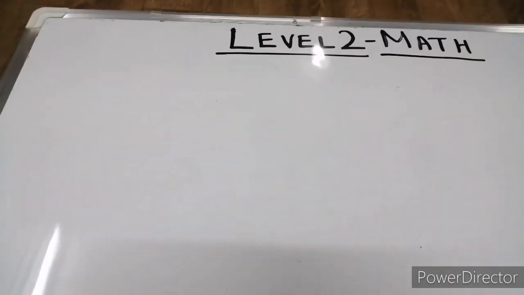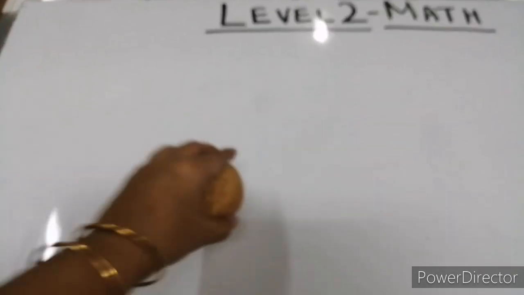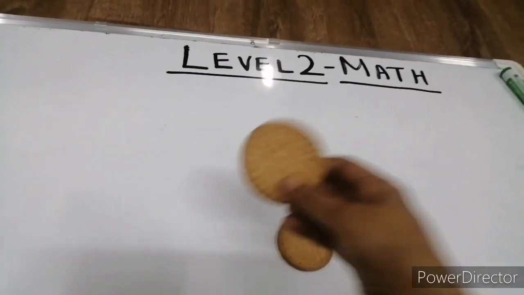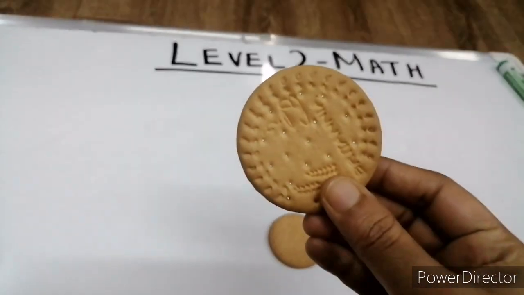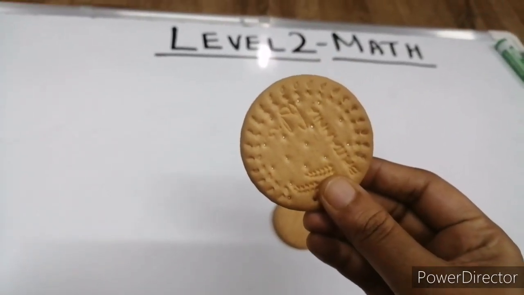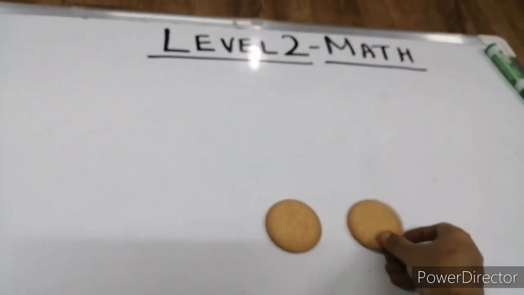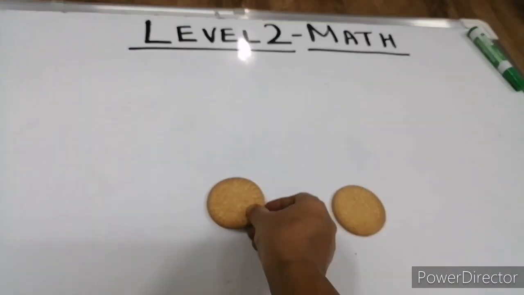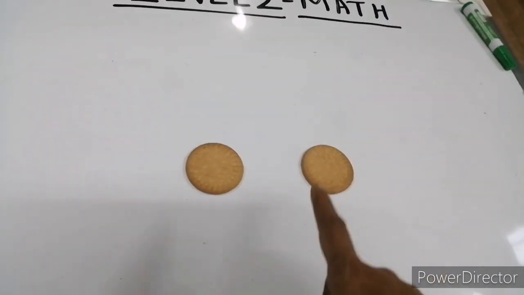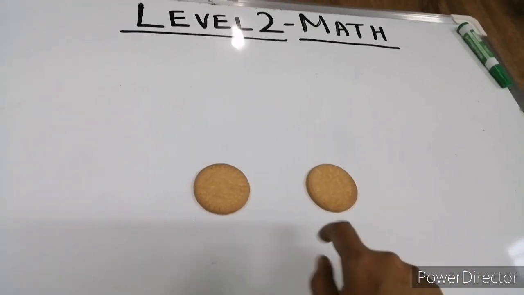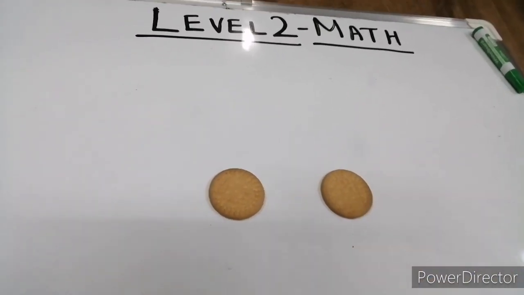Suppose you had 2 cookies. You all like cookies. You have 2 cookies and you and your friend are playing. So what will you do? If you have to share this with your friend, you will give one to him and you will eat one, right? So this is equal sharing. You are dividing both the cookies for 2 people. 2 divided by 2 is equal to 1.